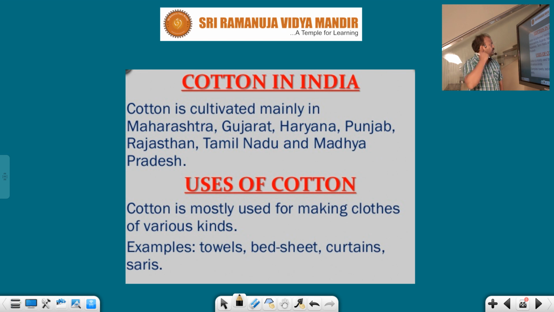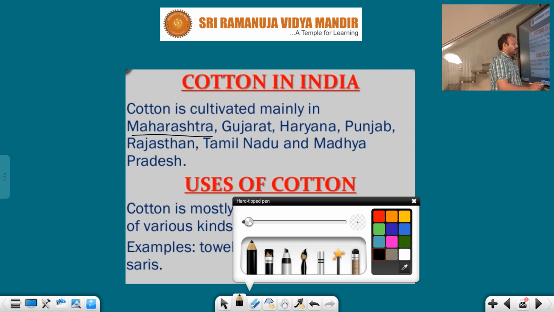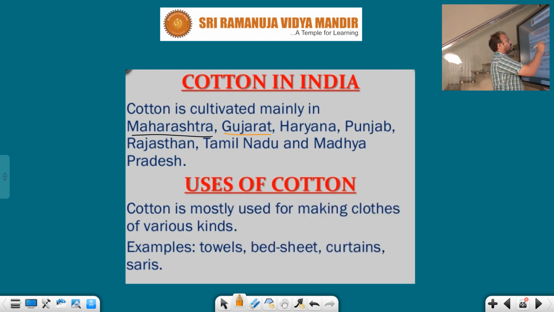Cotton in India. Yes, cotton is cultivated mainly in which states, students? Maharashtra and Gujarat, Haryana, Punjab, Rajasthan, in South India Tamil Nadu, as well as Madhya Pradesh. These are the states which produce cotton in India.